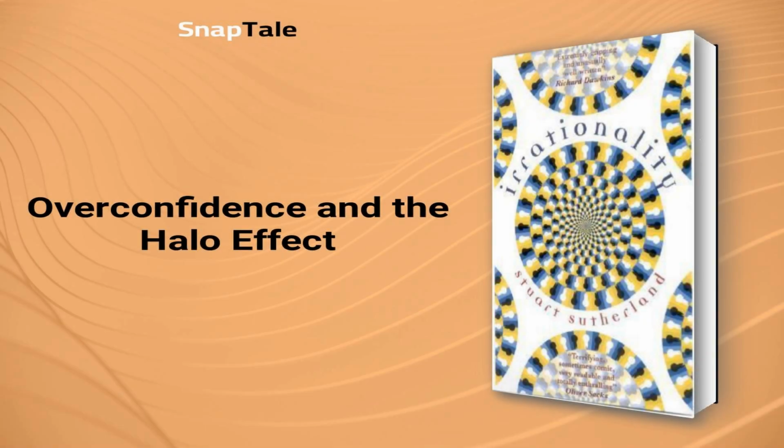Overconfidence and the halo effect. Our intuition is often unreliable, as we tend to be excessively confident in our judgments and gut feelings. This irrationality of overconfidence can lead to problems, as seen in incidents such as the technician who caused a fire due to his overconfidence, or job interviewers who rely on their intuition to evaluate candidates. Such inclinations are a result of the halo effect, where we view someone as inherently good based on one positive feature. To make rational decisions, we should rely on actuarial prediction, using data and mathematical analysis to arrive at judgments, instead of trusting our intuition to make choices.